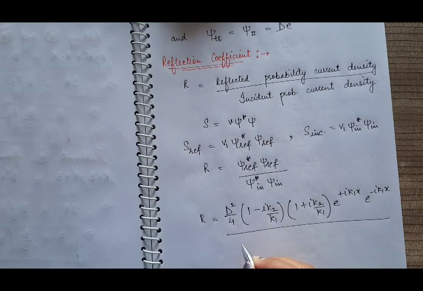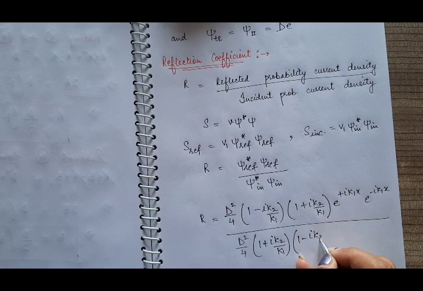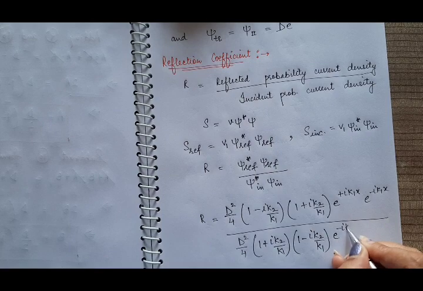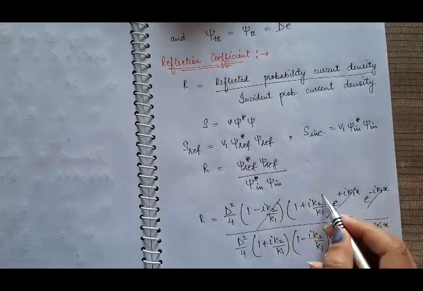It is again d by 2, which means d square by 4. One term will be 1 plus iota k2 by k1, and the second term will be its complex conjugate. And here we'll have e raised to power minus iota k1x and its complex conjugate, for the incident wave. So this and this will cancel, this and this will cancel.